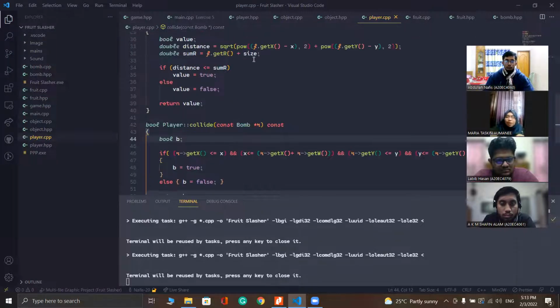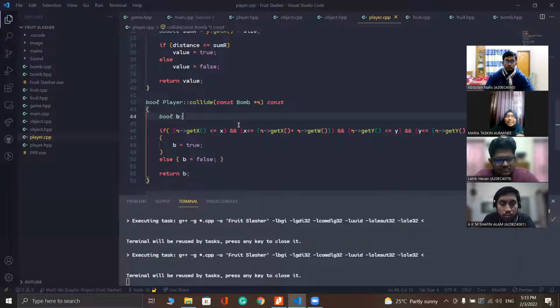Scrolling down to the bomb, we can see the example of the composition. For the definition, we can say that composition is one of the fundamental concepts of object-oriented programming. It describes a class that references one or more objects of other classes in instance variables. So in composition, if the bomb collides with the player, both the bomb class and the player class will be destroyed and the game will be over. So that's all for the association. I would like my teammate Labib Hasan to continue with his part.